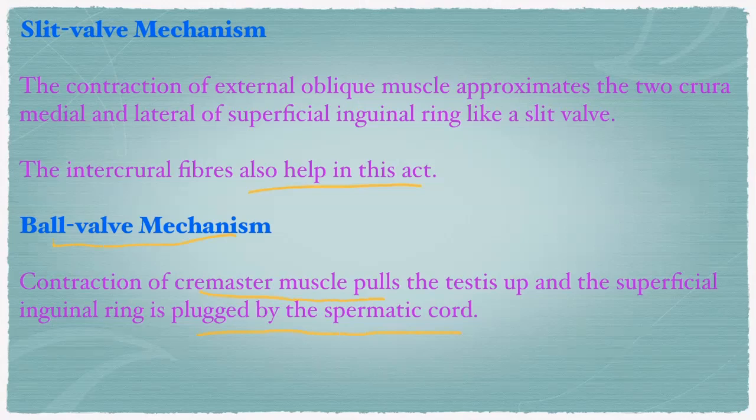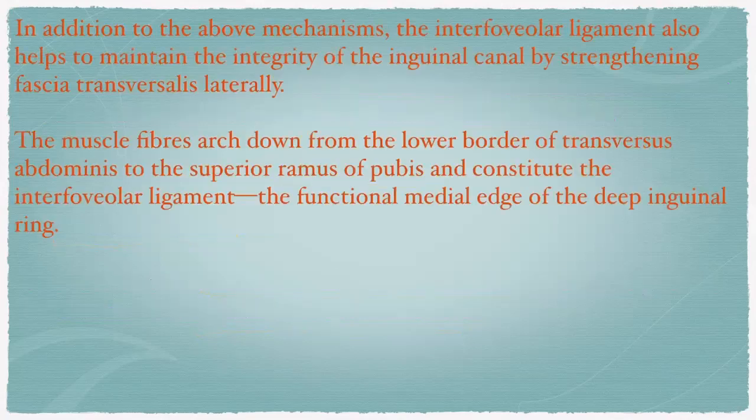The cremaster muscle lies within the cord, and when this contracts, the testis pulls up, right? And the spermatic cord plugs the superficial inguinal ring, right? So the shutter mechanism, slit valve mechanism, and ball valve mechanism, all of these help in the integrity of the inguinal canal. In addition to the above mechanisms, the interfoveolar ligament also helps to maintain the integrity of the inguinal canal by strengthening the fascia transversalis laterally.